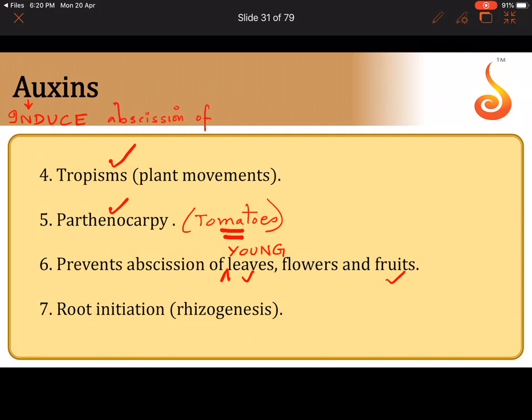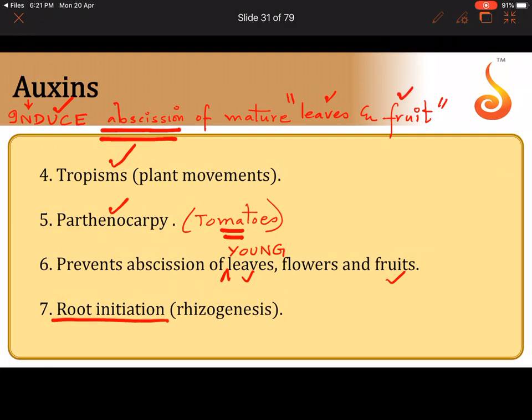Of older or mature leaves and fruits. Although it prevents the drop of younger leaves and fruits, once they become mature, it allows them to fall off from the tree. Abscission means it gets cut off from the branch. So abscission is induced in the case of mature leaves and fruits in the case of auxins.